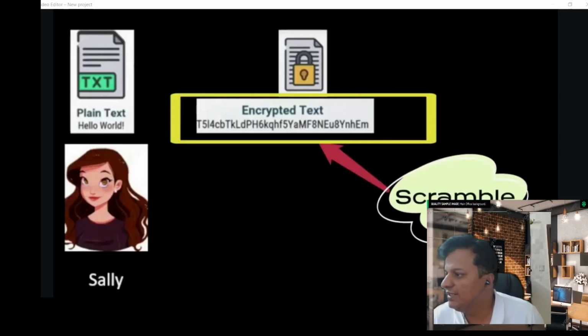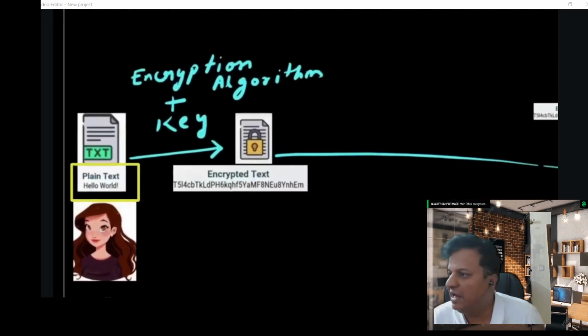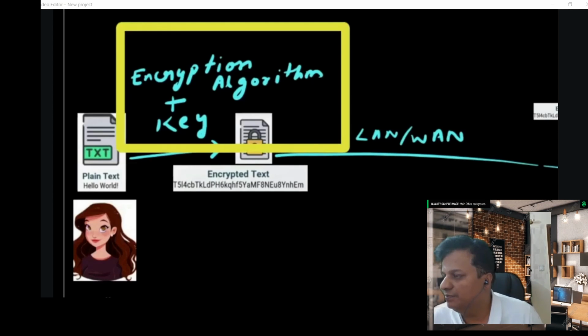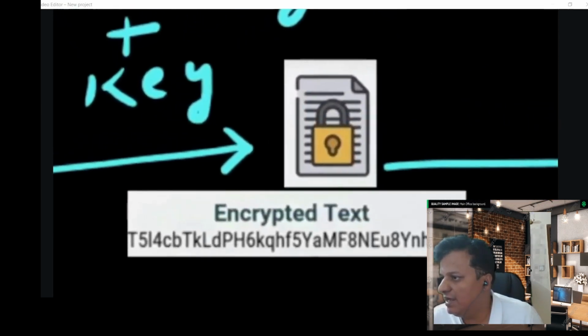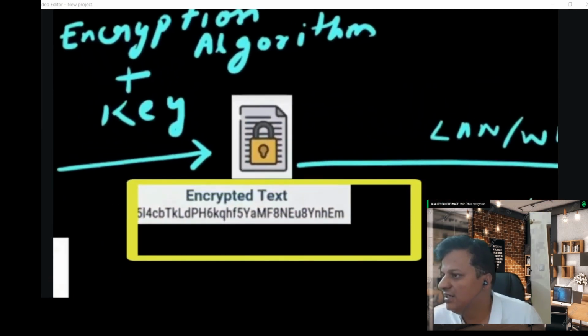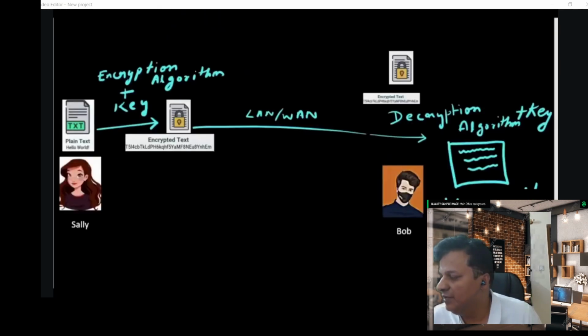So here, come to the next part. Here you can see that Sally wants to send data. So she will use an encryption algorithm like the Caesar algorithm and add some key, and that plain text will be converted to encrypted text. Using the LAN, this encrypted text can be sent. So the main reason is to retain confidentiality, so nobody is able to read the data.